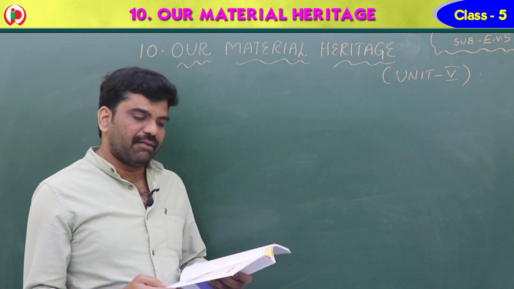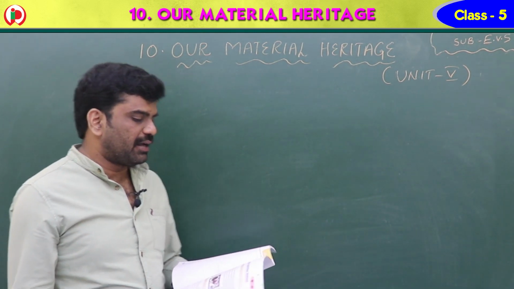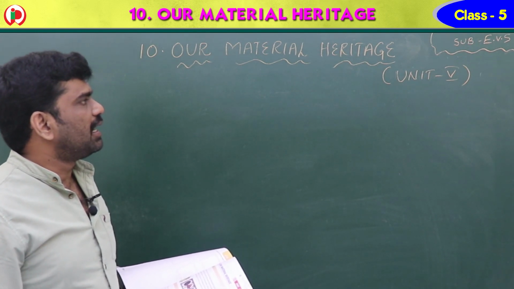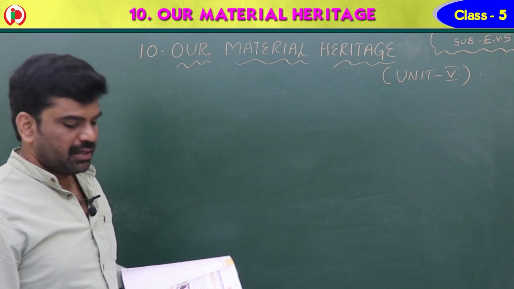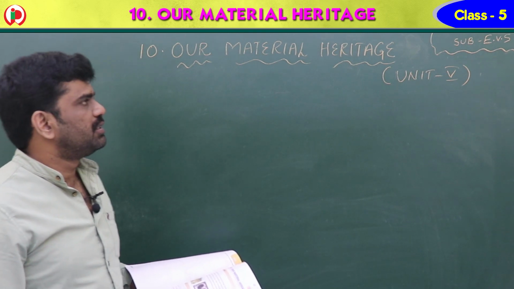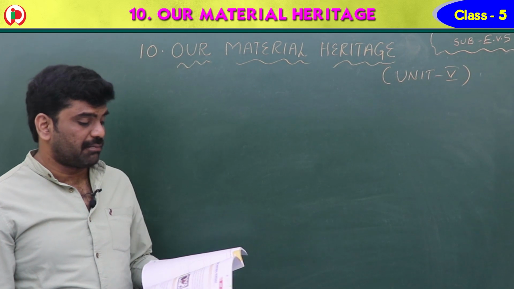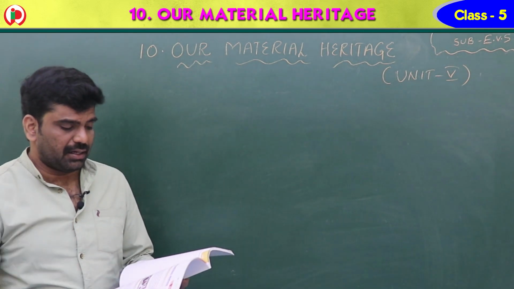It is your EVS part, Unit 5, lesson number 10, Material Heritage.